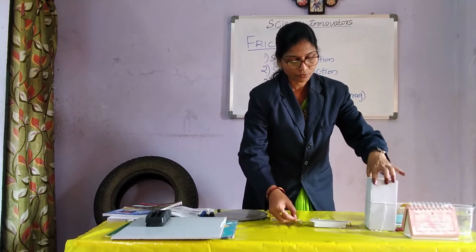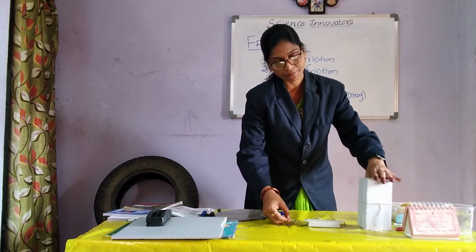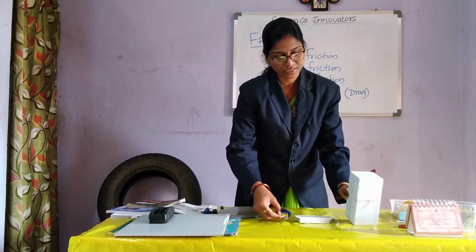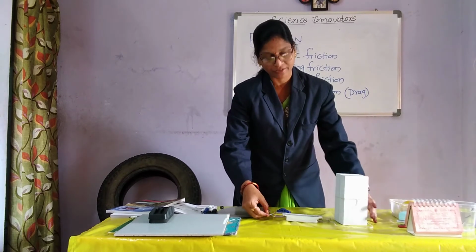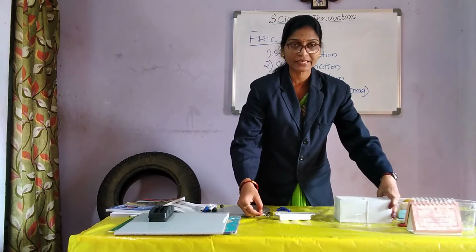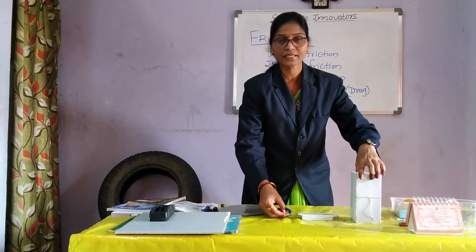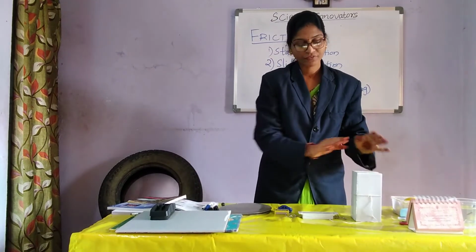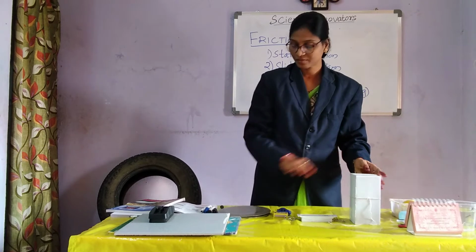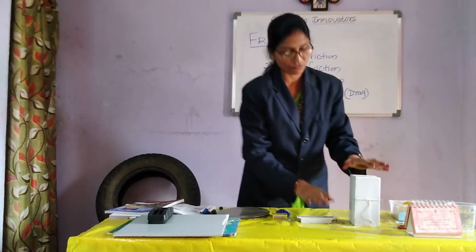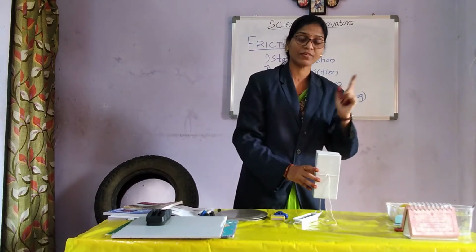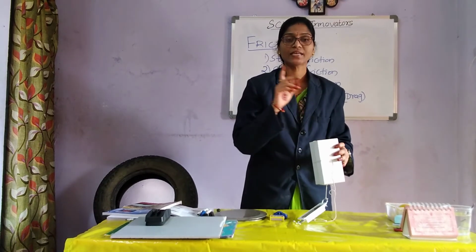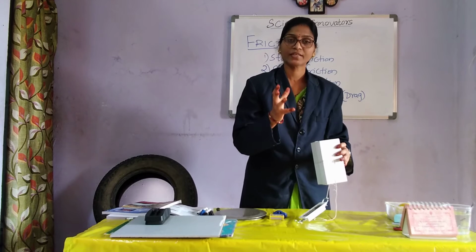Next, when I want to move the box when it is kept in the vertical direction, the same amount of force is applied, whether it is in the horizontal direction or the vertical direction. Hence, we can confirm, we can prove that friction is independent of area of contact. Earlier, when we studied the force lesson, force is inversely proportional to area of contact.